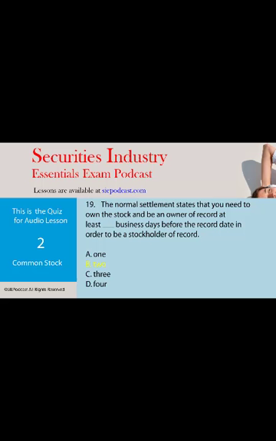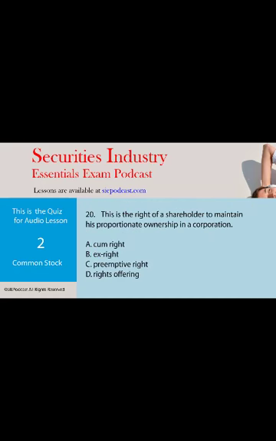And the final question in this quiz is, this is the right of a shareholder to maintain his proportionate ownership in a corporation. The choices are A, cum rights, B, ex rights, C, preemptive rights, or D, rights offerings. And the answer is preemptive rights. Rights offerings come as a result of preemptive rights. So the preemptive right is your right to maintain a proportional ownership in the company if it issues additional shares of stock.